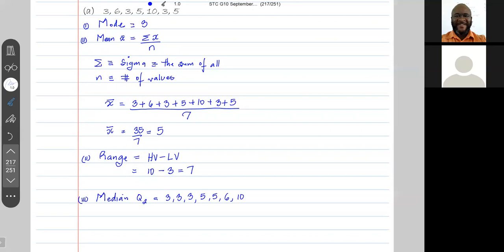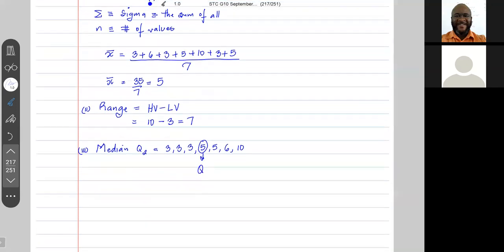These are the values in ascending order. The one in the absolute middle is 5. So the median, which is Q2, is equal to 5.